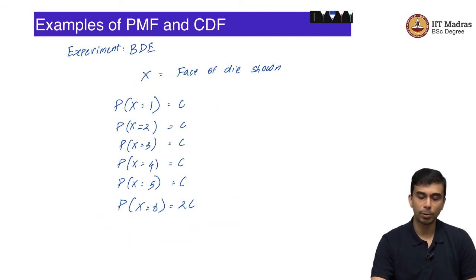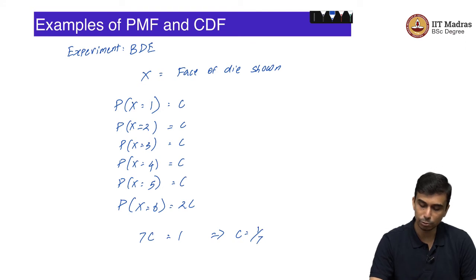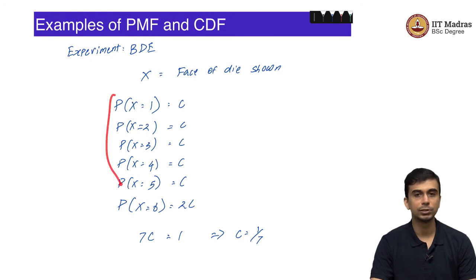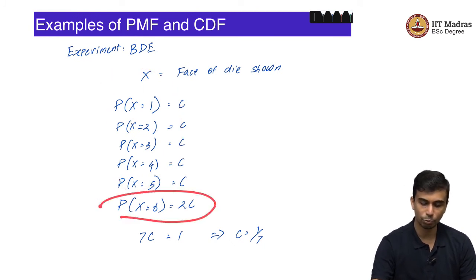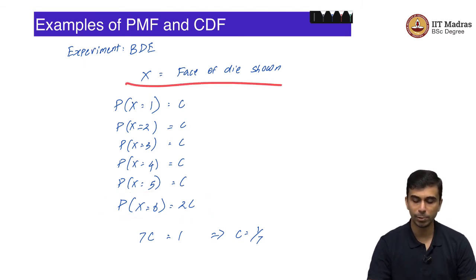From the properties of the probability mass function, if you sum over all of these values, you get 1, which means that 7c should be equal to 1, which implies c should be equal to 1 by 7. So, the probability of this particular die throwing 1 is equal to 1 by 7. Probability of this particular die throwing 2 is, sorry, 1 by 7 and so on. For 1 to 5, the probability of the die showing that number is 1 by 7, and the probability of the die showing the result 6 is 2 by 7.